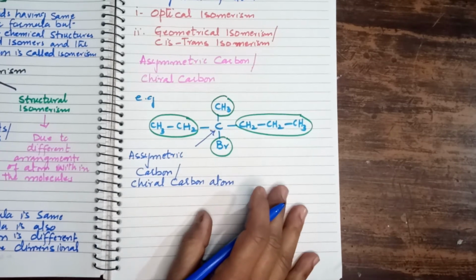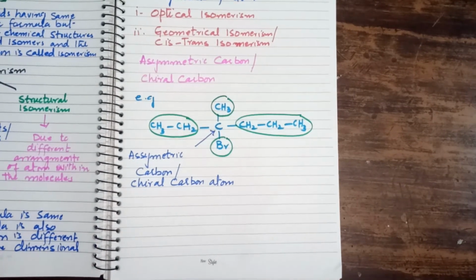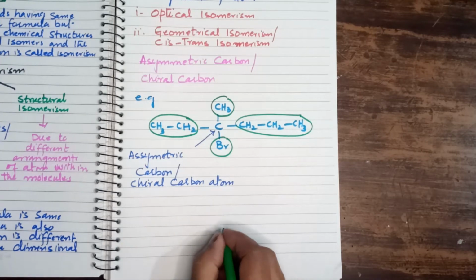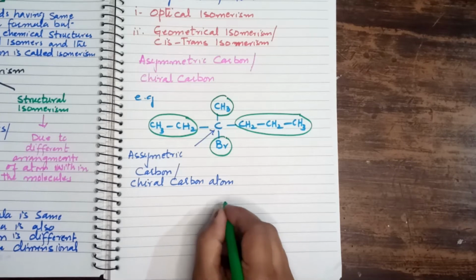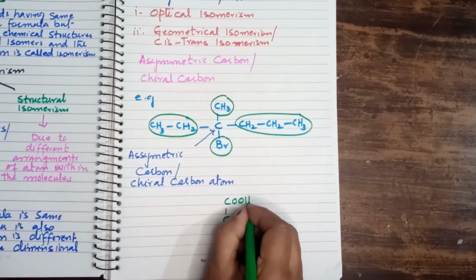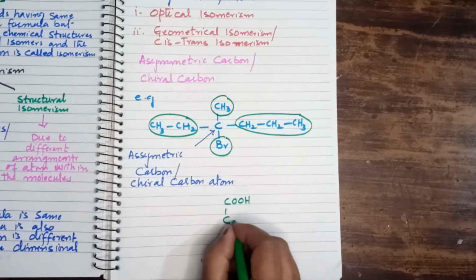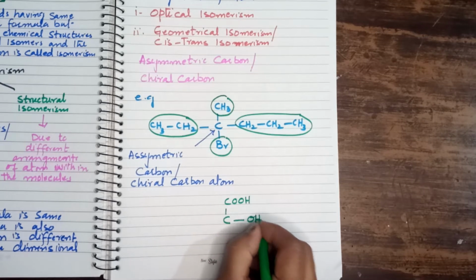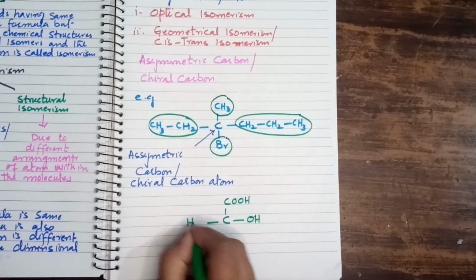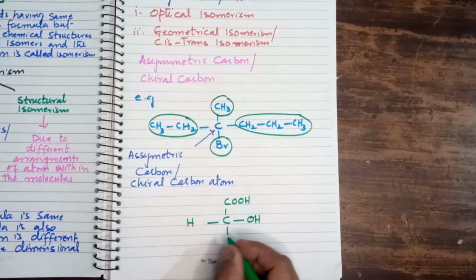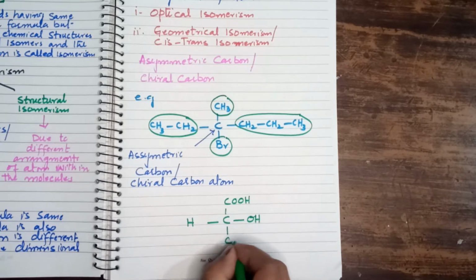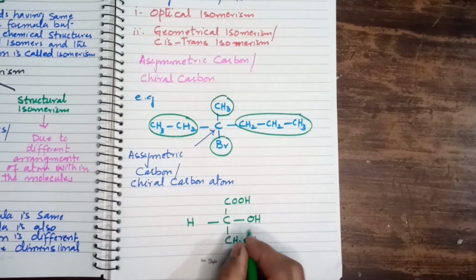Right students? Now let's see one more example. For example, we have a molecule like this, a carbon atom here. On one side, we have the COOH group. On one side, we have a hydroxyl group. Here we have a hydrogen atom. And again, here we have the CH2OH group.